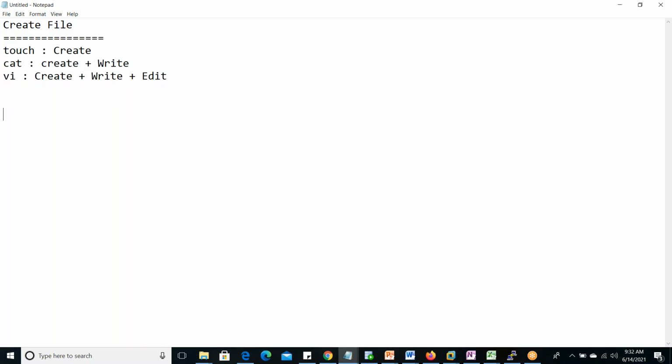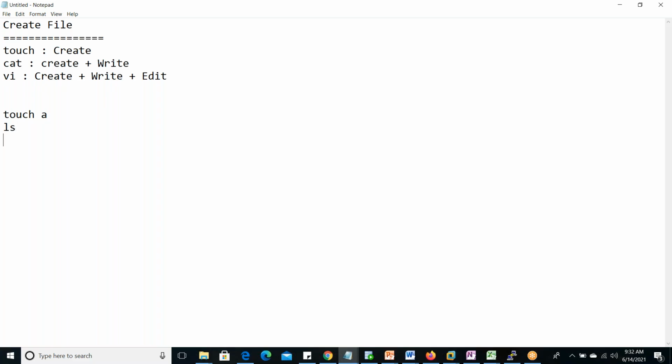Okay, so using touch first, how to create: touch, any file name we can give. Suppose A, enter. It will create one file, a normal file, not a directory. Directory creation is mkdir, which we already discussed last class. So this will simply create a normal file. Touch A, that file is empty now. A file is created.